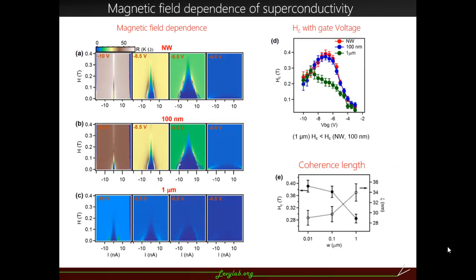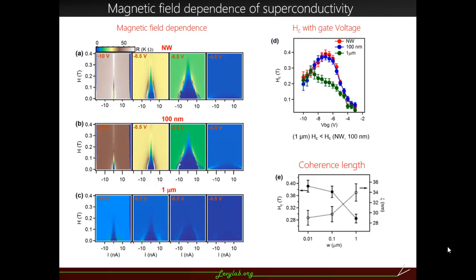And we further did a magnetic field dependence to see what happens to the critical field for these sections. If you look at the top nanowire, these are field dependences obtained at different gate values. At a lower gate value, -10 volts for example, this is a sort of underdoped range, and you see a very small superconducting critical current.